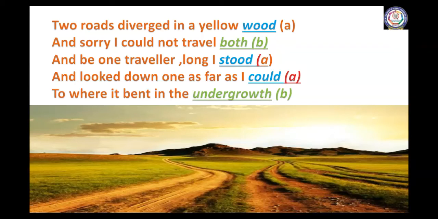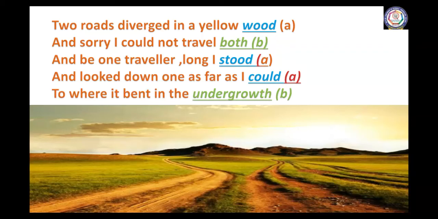So two choices, two roads diverged. Diverged means split. Wood is a forest. The forest is yellow. Why? Because of the season. During autumn, you can see dried leaves falling down, making it look yellow.